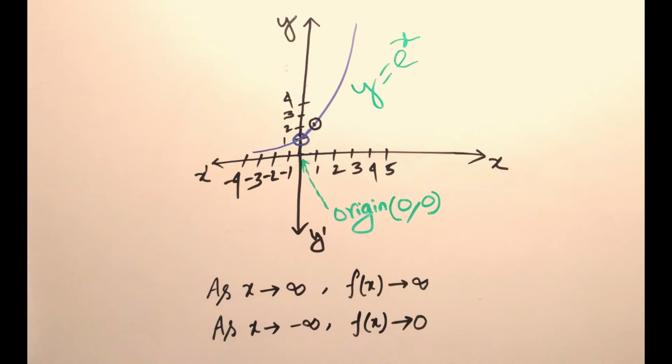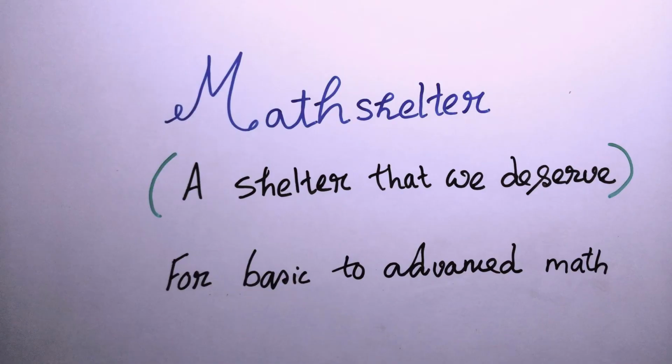So the graph will take this structure: as x tends to infinity, f becomes infinity, and as x tends to minus infinity, that is, if our x becomes too small as we can imagine, then our ordinate y tends to 0. Therefore the graph will take a structure like this. I will show this graph in a programming language also. Now I am sharing my PC screen.